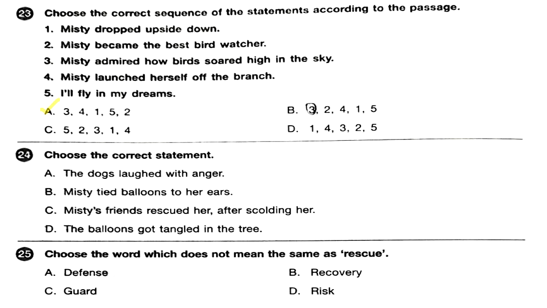Question 24. Choose the correct statement. A. The dogs laughed with anger. B. Misty tied balloons to her ears. C. Misty's friends rescued her after scolding her. D. The balloons got tangled in the tree. So, which is the correct statement? The correct statement is the balloons got tangled in the tree. Answer D.